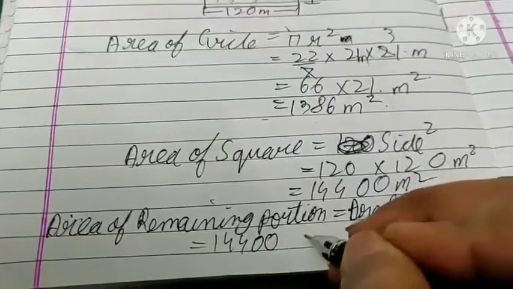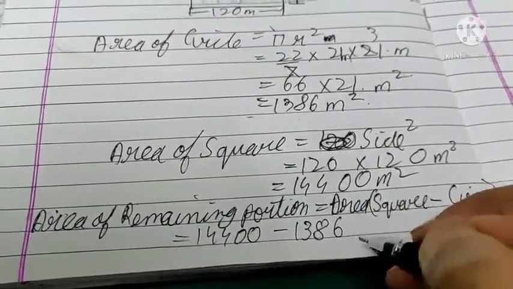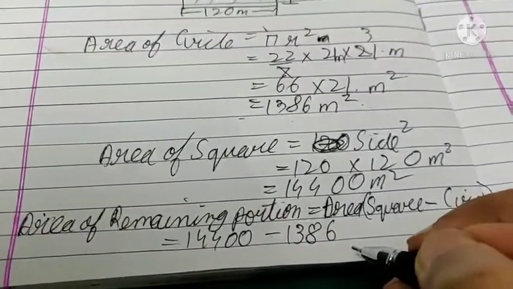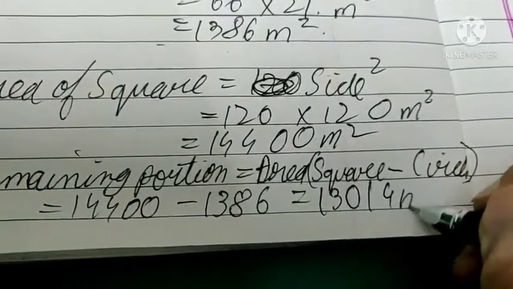Area of square minus 1386. Okay, it is 13014 meter square.